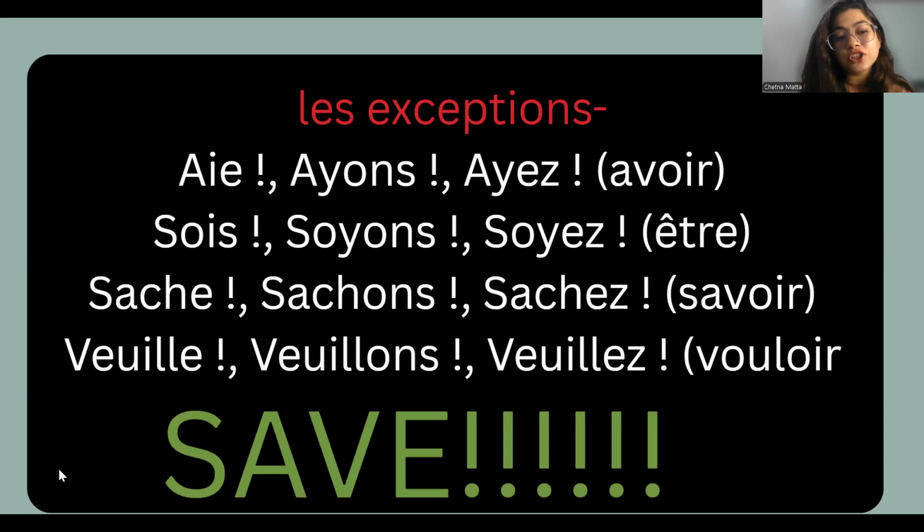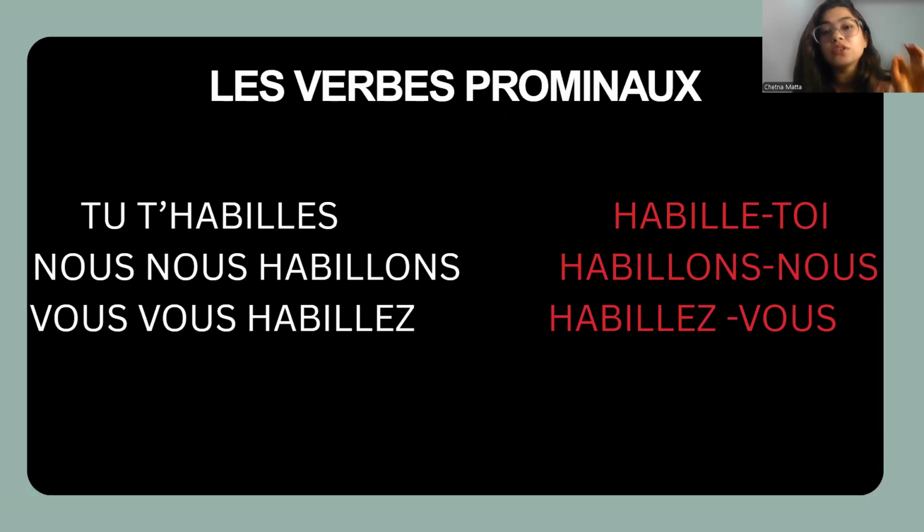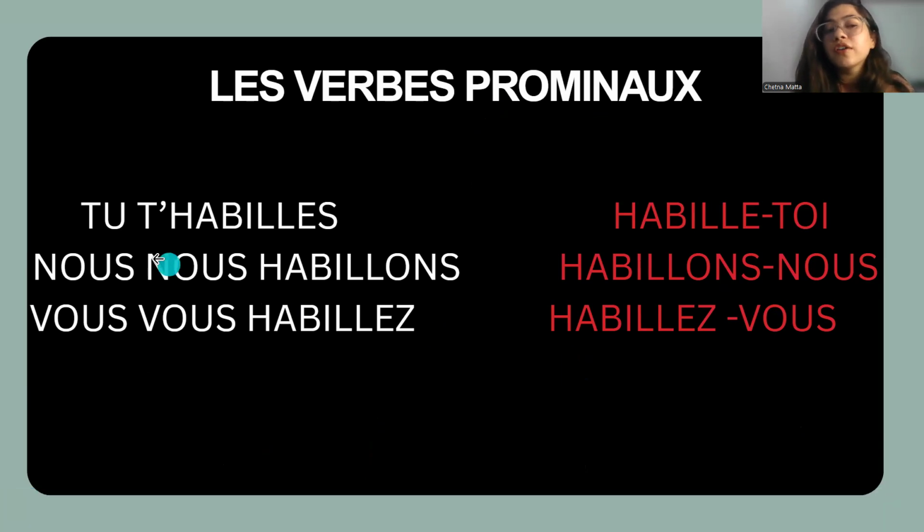Let's move ahead to the next thing that we have to study, that is the pronominal verbs. Now, till now, we were studying how to conjugate ER verbs, regular verbs, irregular verbs in imperative. But here, the pronominal verbs have a small change. First rule is always to remove tu, nous, and vous that we had already done.